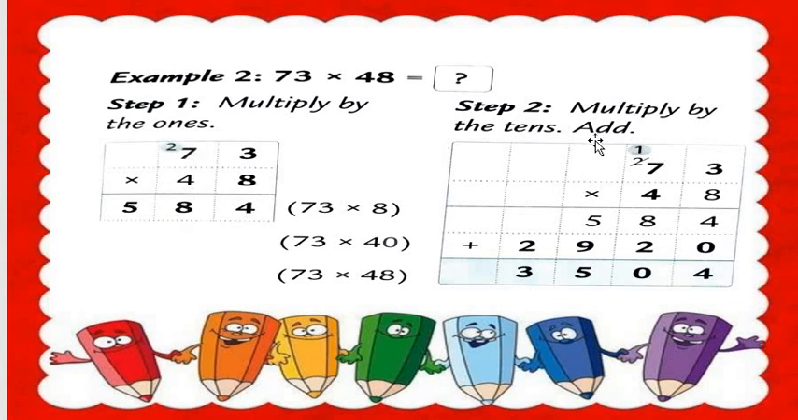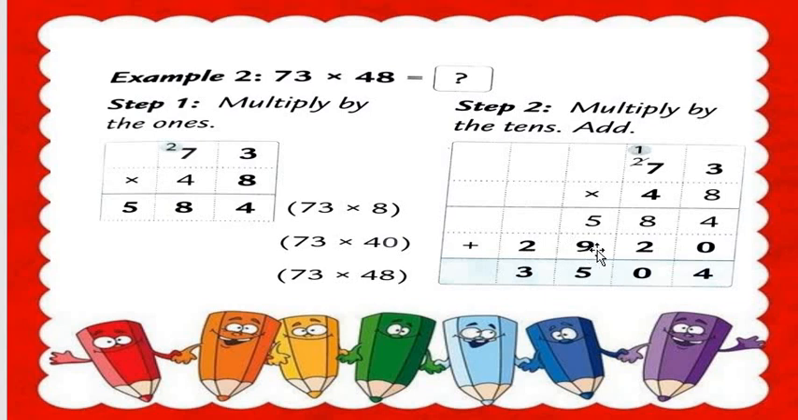Now here we do the second step, multiply by tens. So 73 multiplied by 40. Means 4, so a compulsory 0 we put. Then multiply with 4. 4 3s are 12. So 2 here and 1 as a carry. Then 4 7s are 28. 28 plus 1 is 29. So we write here 29.